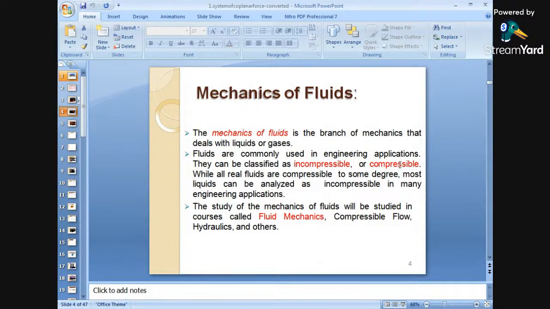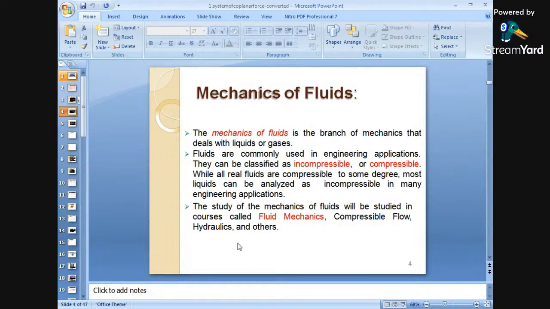Mechanics of fluids is the branch of mechanics that deals with liquids or gases. That means what is the effect of the different forces acting on a liquid, or the different forces acting in the gaseous state. Fluids are commonly used in engineering applications. They can be classified as incompressible or compressible fluids. While all real fluids are compressible to some degree, most liquids can be analyzed as incompressible in many engineering applications. That means most real fluids are considered compressible.